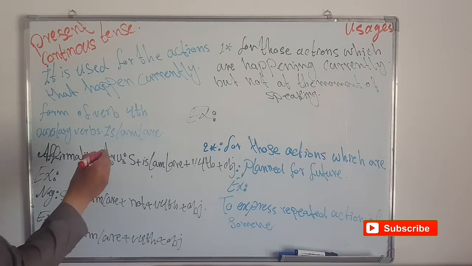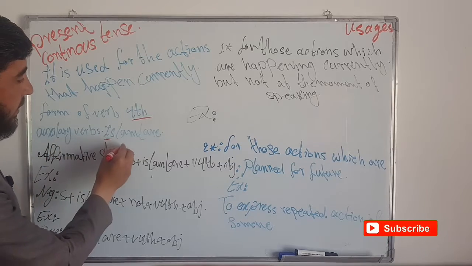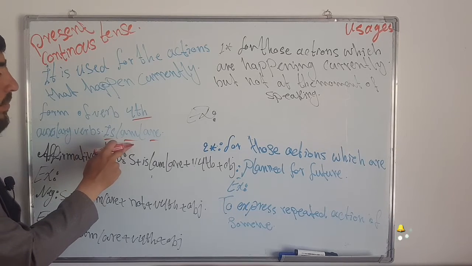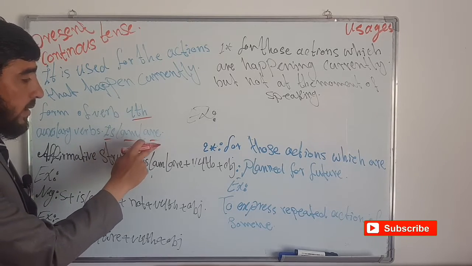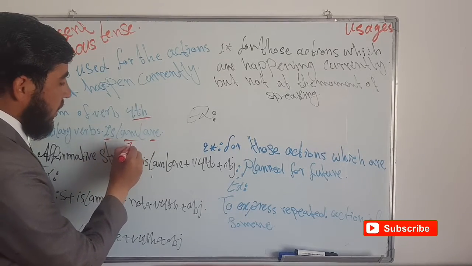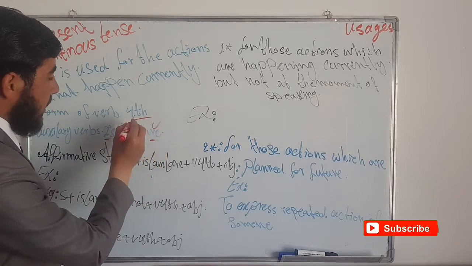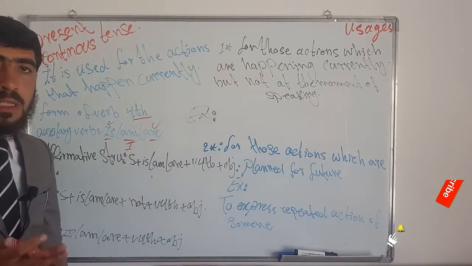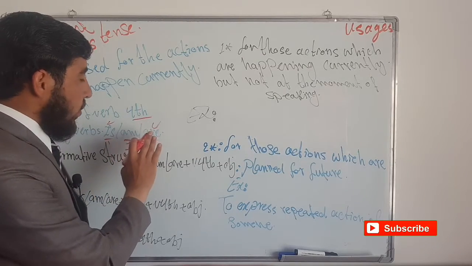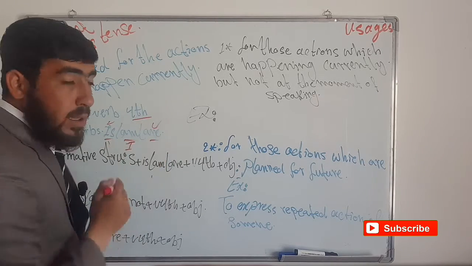The form of the verb is the verb fourth form, and the auxiliary verbs are is, am, and are. Is comes with singular subjects, am comes with only I, and are comes with plural subjects, right? Is comes with singular subjects like he, she, it, and are comes with you, we, they, and these, those, right?